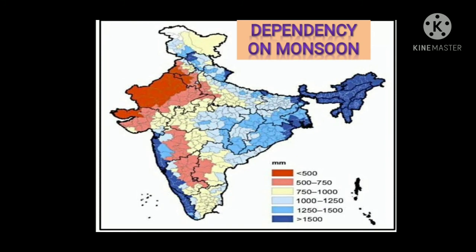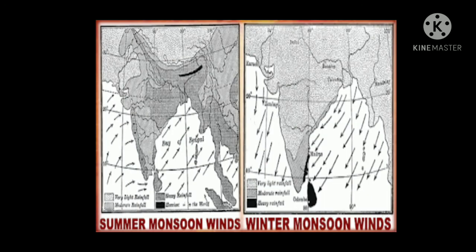The retreating monsoon winds blow from the northeast direction over the land, hence these are dry winds, so they do not give rain. Retreating monsoon winds pass over the Bay of Bengal and hence bear some moisture, so they give rain to Tamil Nadu and Andhra Pradesh situated on the eastern coast of India. A distinct difference in the seasons is experienced in the climate of India. So the climate of India is called monsoon climate.